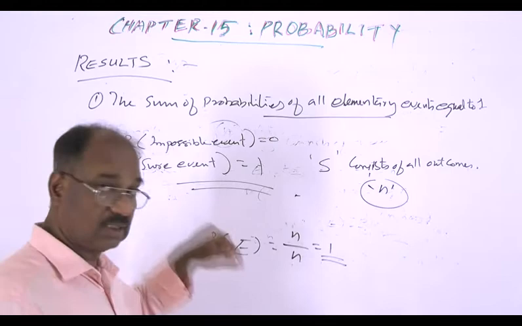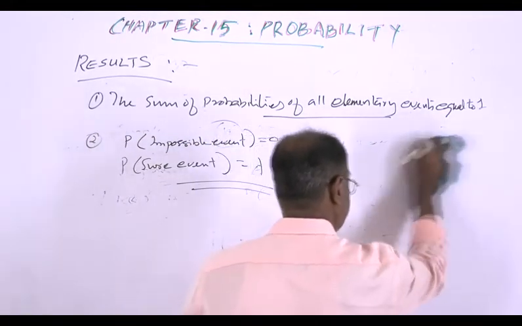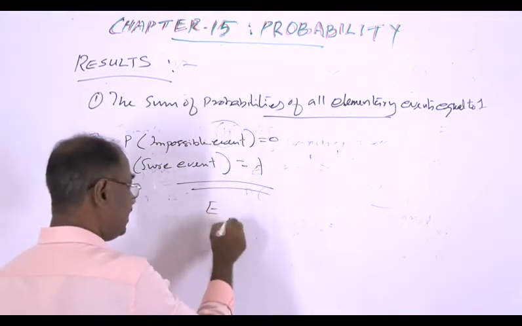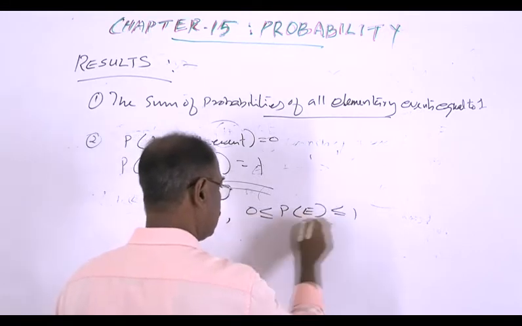So this result. And now then next is, if E is any event, then 0 less than or equal to probability of E less than or equal to 1.